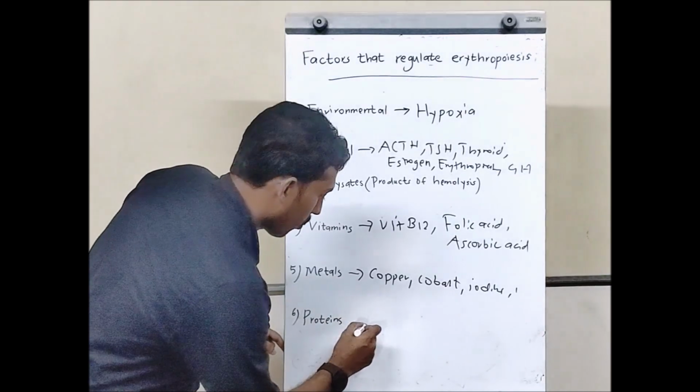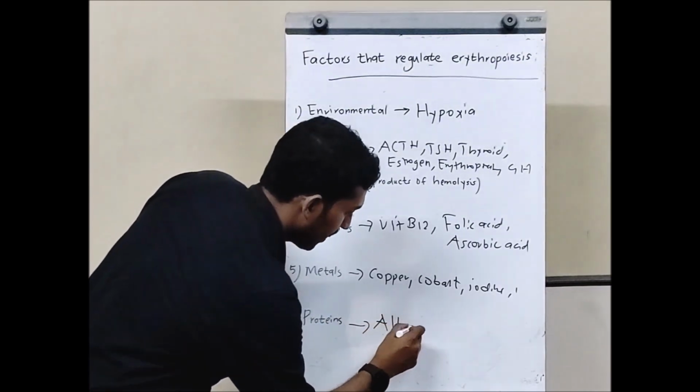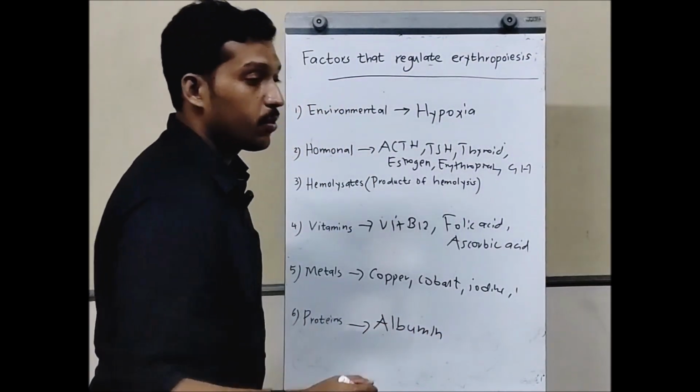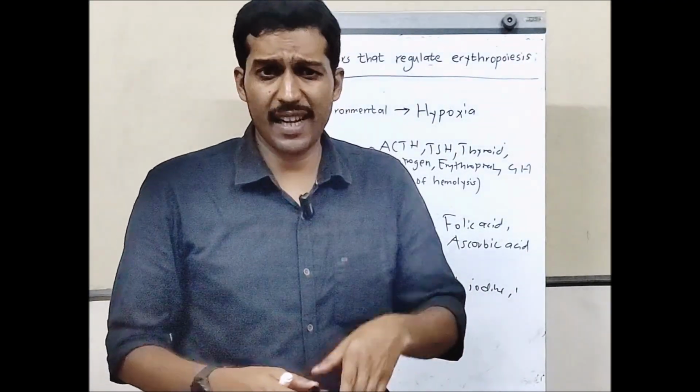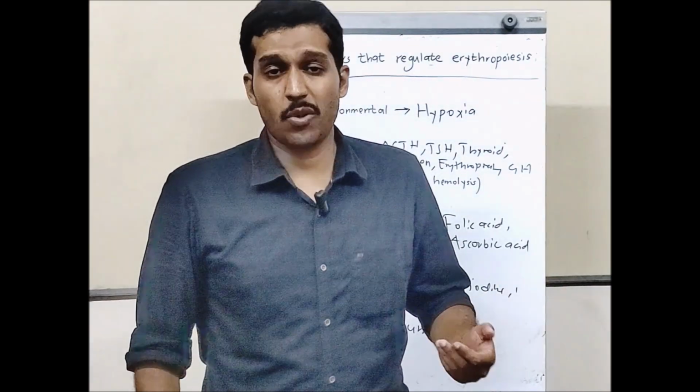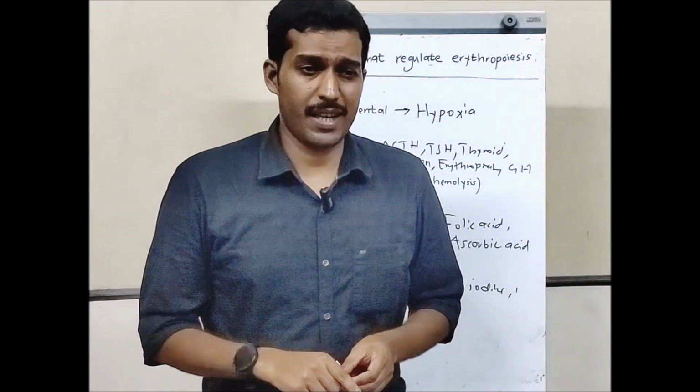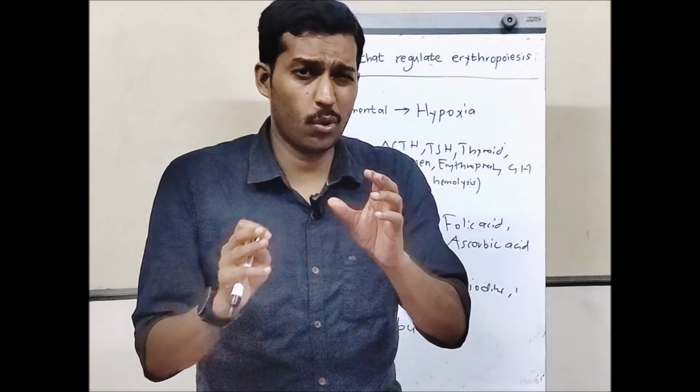The proteins, mainly, what is the protein? We have albumin. Albumin is the main protein that regulates erythropoiesis. Also there can be dietary factors like calcium. Calcium can also regulate erythropoiesis. So these are several factors that regulate erythropoiesis. It's a short video, I have just told you brief things.